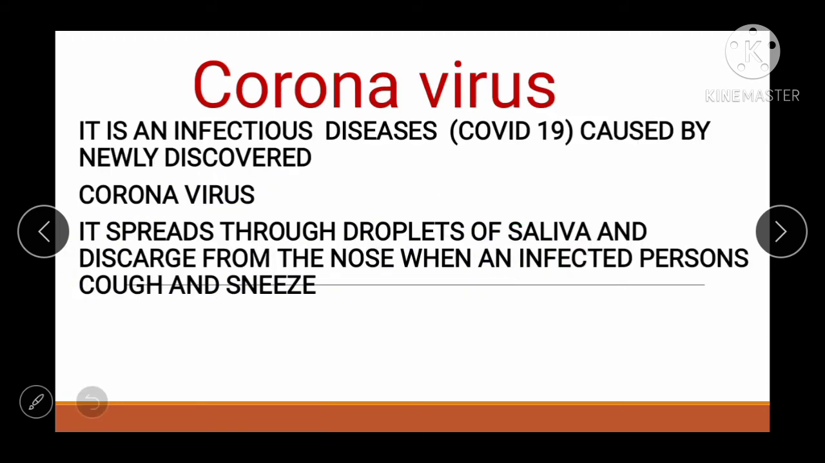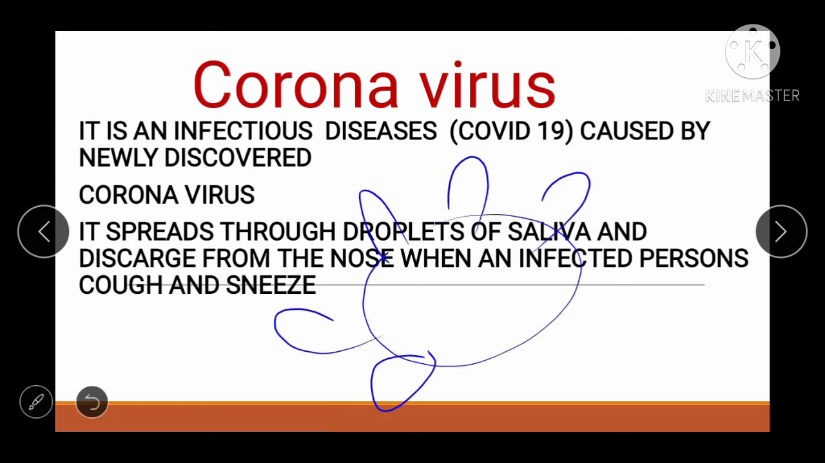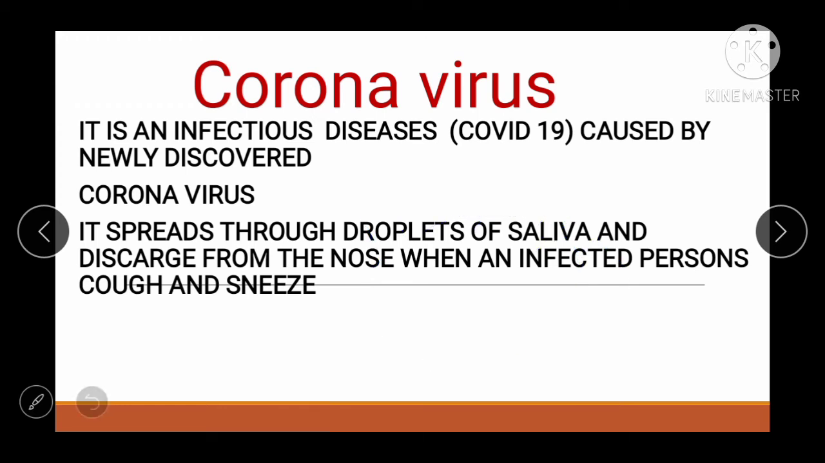Okay, so next one is coronavirus. The shape of the corona has spikes, okay? That's why it is known as coronavirus. So it is an infectious disease, COVID-19, caused by the newly discovered coronavirus. It is spread through droplets of saliva and discharge from the nose when an infected person coughs or sneezes. That's why we say we must know the etiquettes of coughing. How we have to cough is really important, otherwise we can spread the infection to other persons.